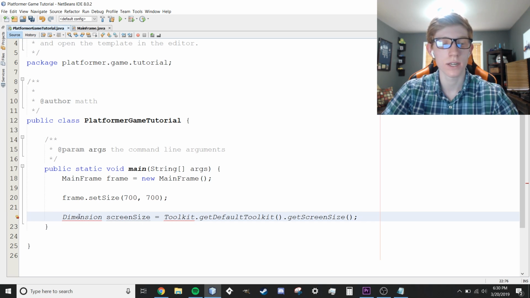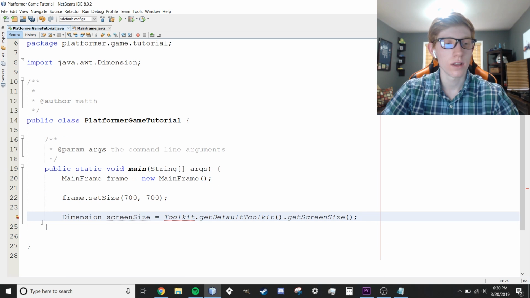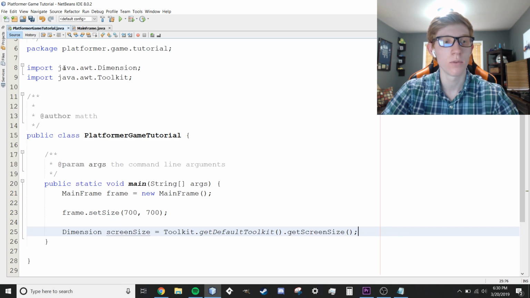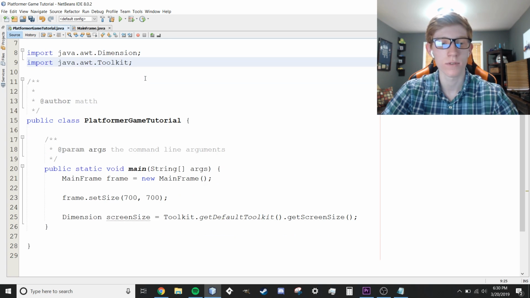We are getting an error because we're going to have to add some imports for this. So we're going to import Dimension, and we're going to import Toolkit. With NetBeans, it'll give you that suggestion. You just want to click the little light bulb and click the first option. But if you miss that, it's right here. Import java.awt.Dimension and import java.awt.Toolkit, just like that. That's all that happens when I click those two little buttons, it'll add the imports right there.